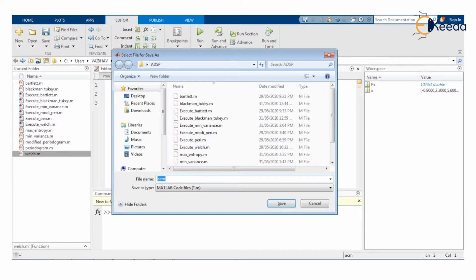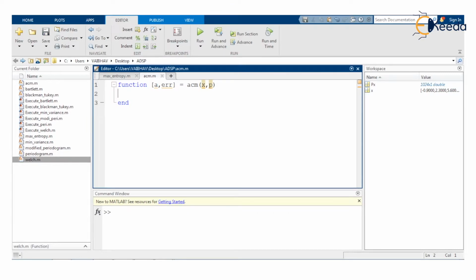So let us save it as well with the name acm.m. It has been saved to the current directory as well as onto the editor window tab. The name has appeared here. Now, here for determination of the all pole model using the autocorrelation method.